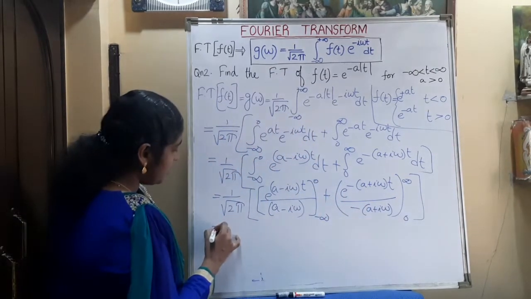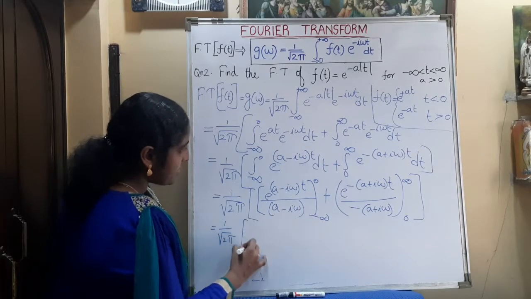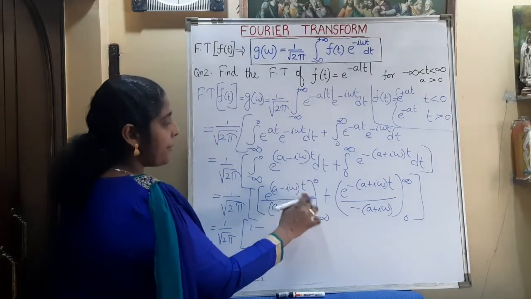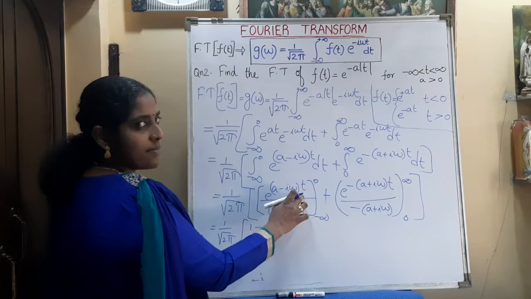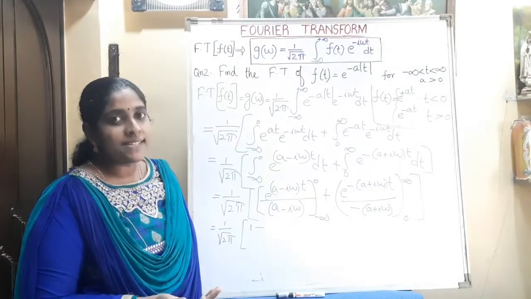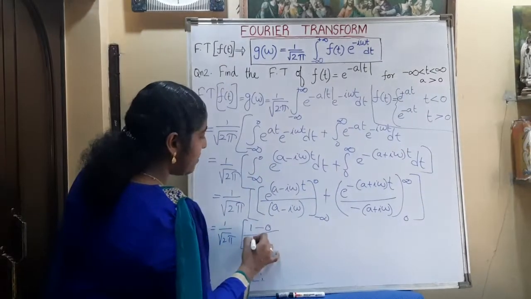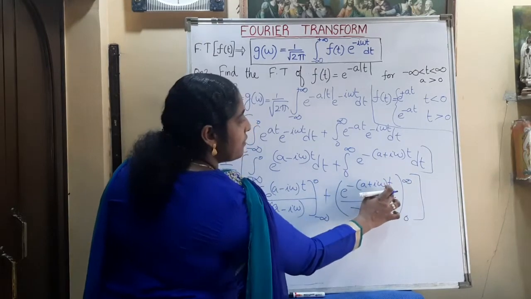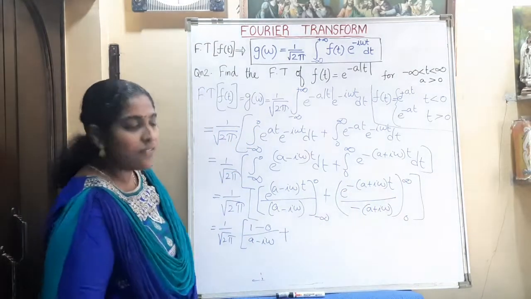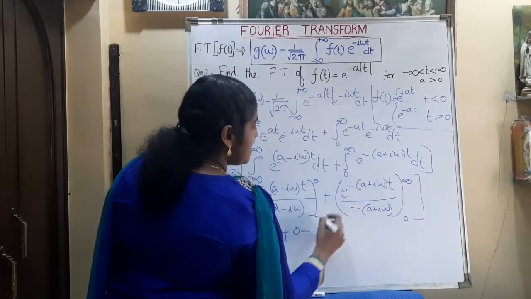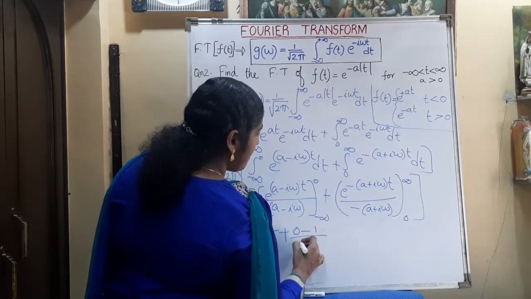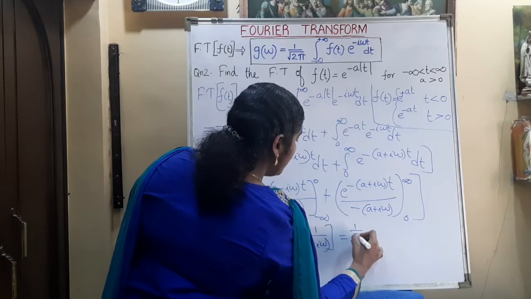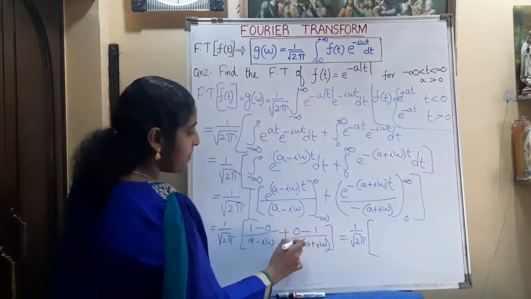Now we can apply the limits. 1 by root 2 pi. Here, the upper limit is 0, that is e raised to 0, which becomes 1, minus the lower limit t equal to minus infinity, so it becomes e raised to minus infinity. What is the value of e raised to minus infinity? 0. So it becomes 0 divided by (a minus i omega). Plus, on applying the upper limit t equal to infinity, e raised to minus infinity is 0, minus the lower limit t equal to 0, so e raised to 0 is 1, divided by minus (a plus i omega). On simplifying, we get 1 by root 2 pi into this, minus and minus becomes plus.